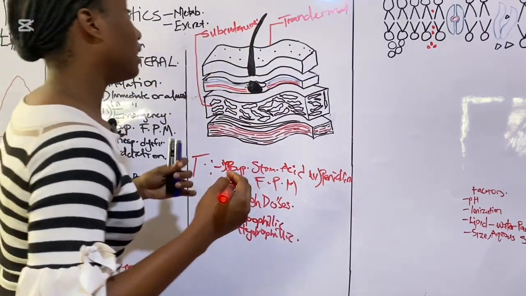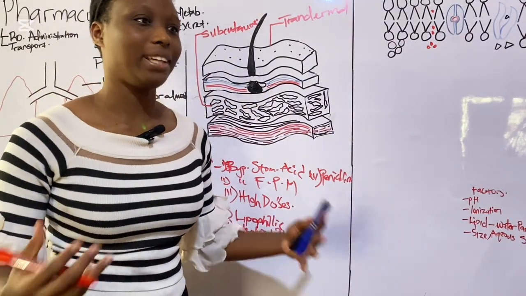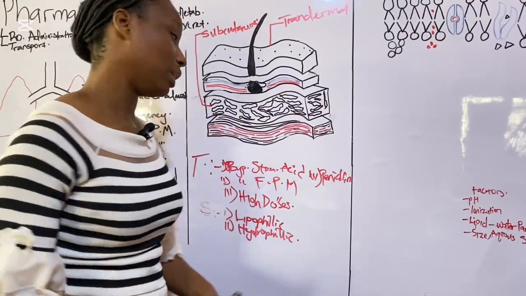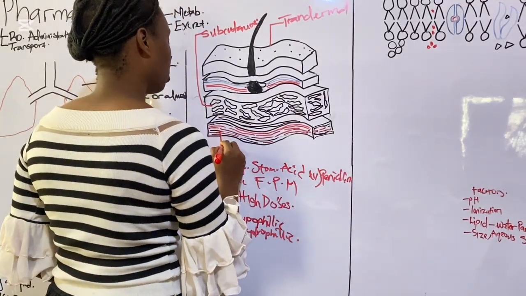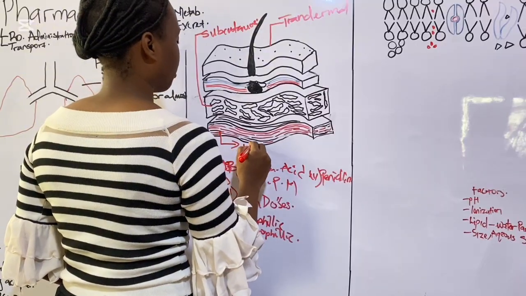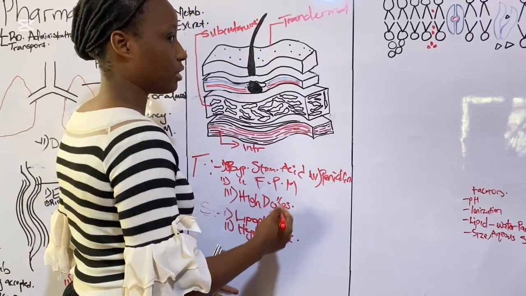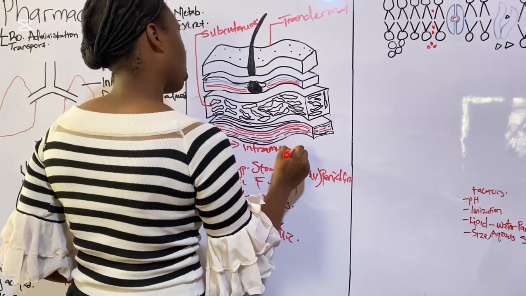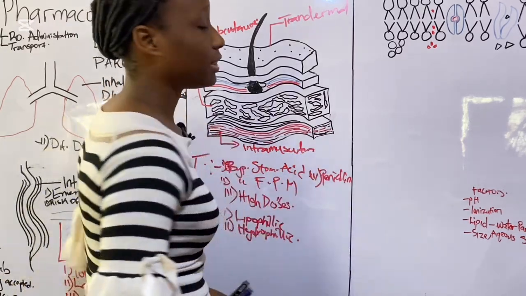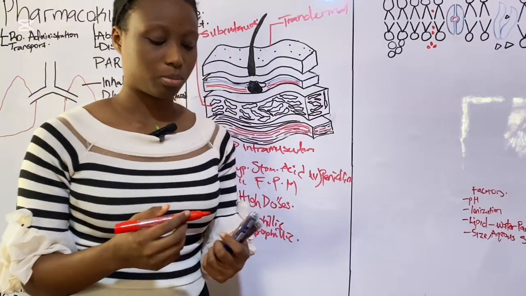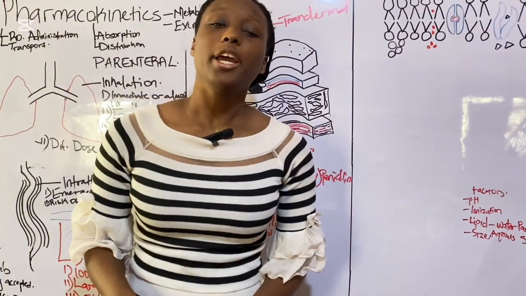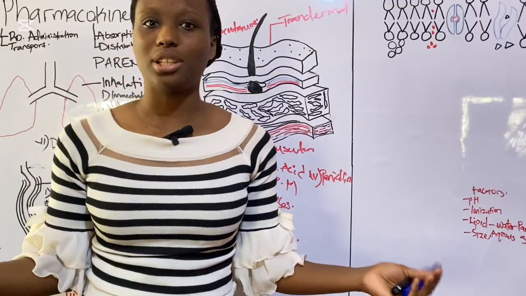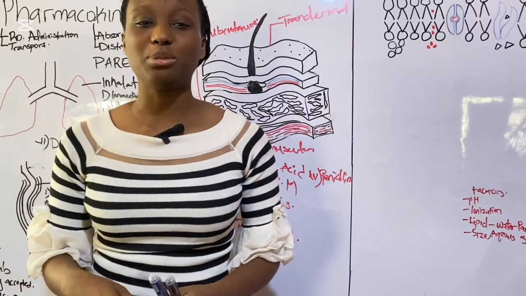Okay, the last route of administration, that's number 10 if you've been counting, is the intramuscular route, or IM. The intramuscular route of administration is the route in which a drug is administered into the muscle tissue, mostly skeletal muscle.